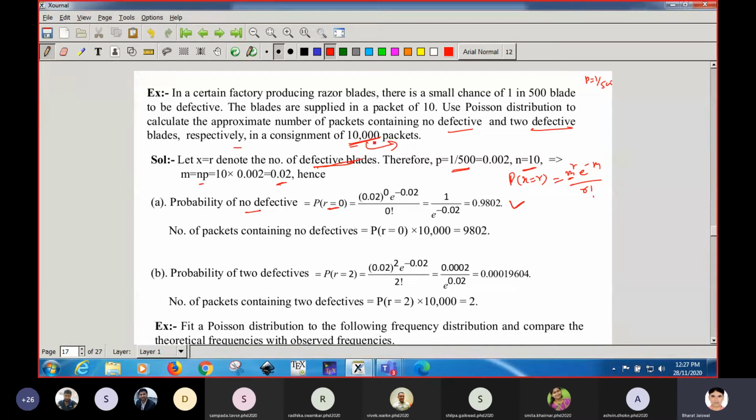How many packets of 10 blades are there? There are 10,000 packets, and we want those packets in which all the 10 blades are okay, no defective. So the question is how many such packets are there. Multiply this probability of 0 defective with the total number of packets containing 10 blades, and it comes out to be 9,802. So the number of packets which contain no defective blades, meaning all 10 blades are okay, is 9,802. Getting, students?